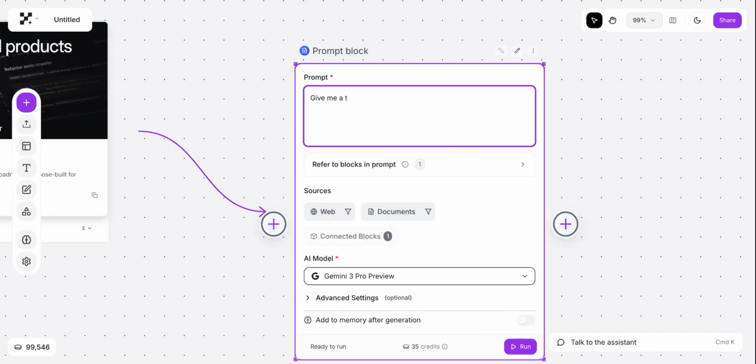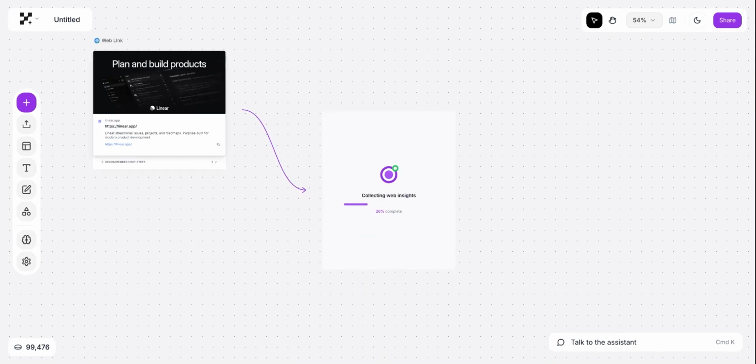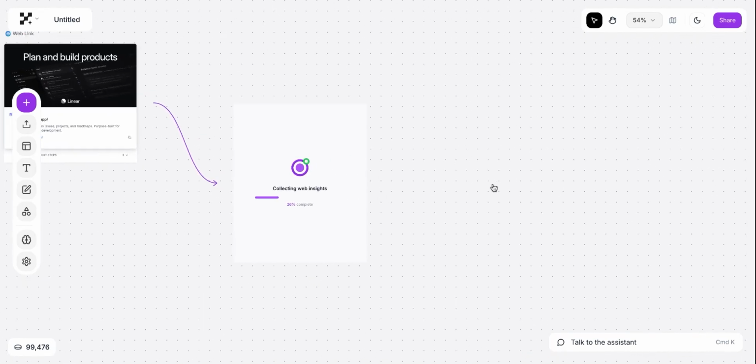Give me a 2-sentence pitch for Linear. What do they do? Who are their ICPs? What markets do they serve? And give me an overview of their direct and indirect competitors. So while this is generating and synthesizing the results, I'm going to queue up the next task as well.